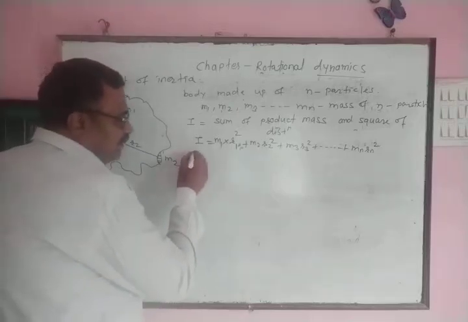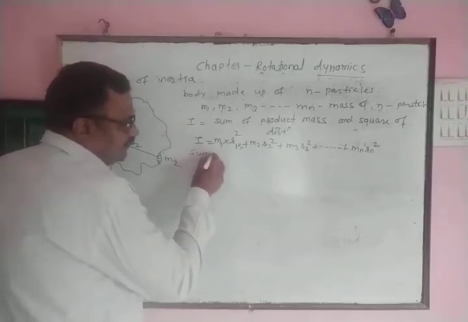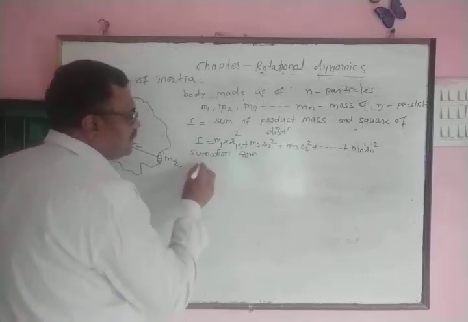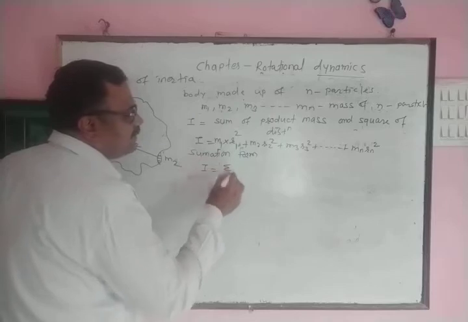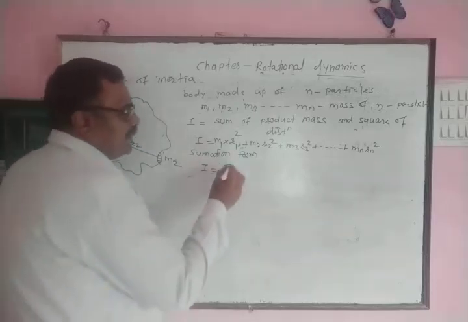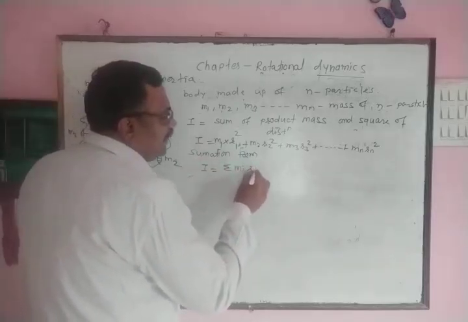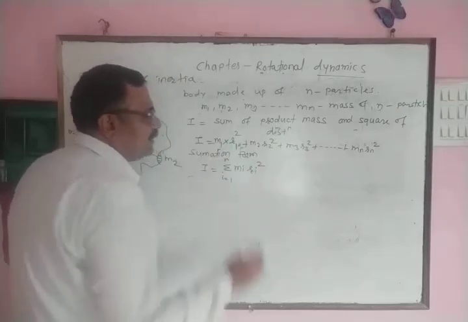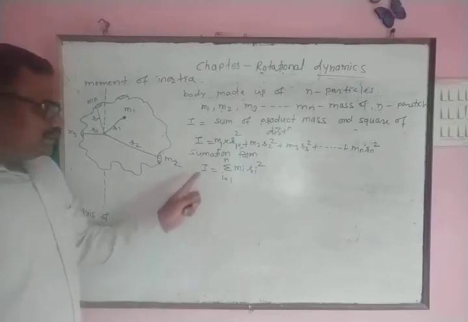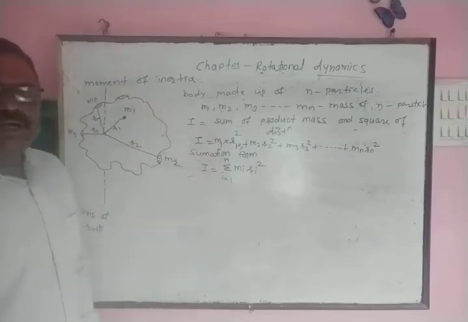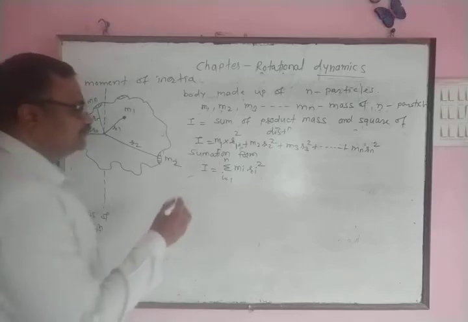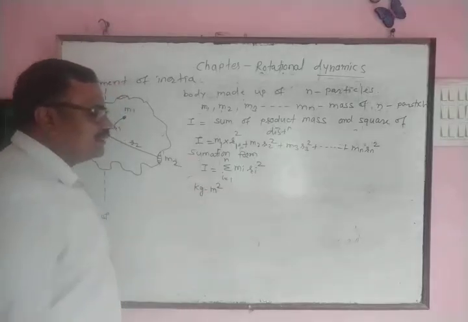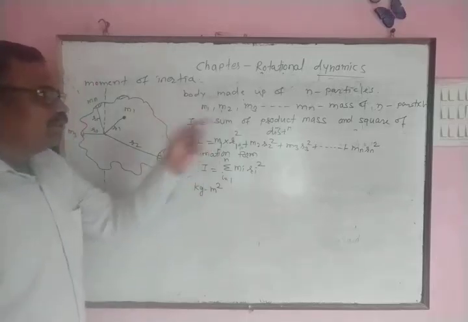In summation form, same expression can be written as I equals summation of Mi Ri square, i varies from 1 to n. This is the formula to calculate moment of inertia. Kilogram into meter square is the unit of moment of inertia.